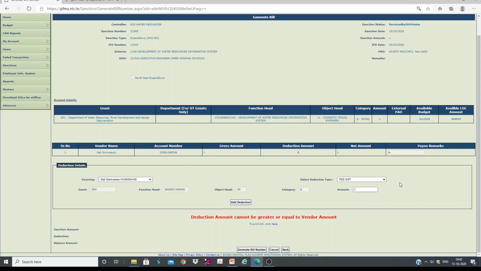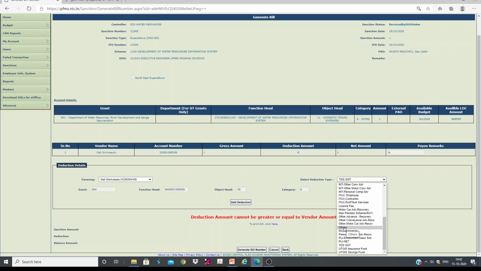Okay, my total amount is 1 rupee, so I cannot make any deduction. That's why it is appearing. And you can add another deduction also, like income tax and all. So you can add multiple deductions. So it's not a big deal.